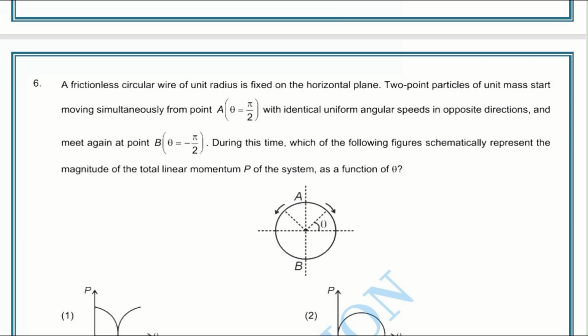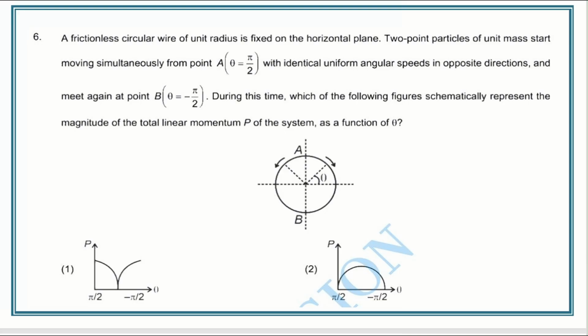A frictionless circular wire of unit radius is fixed on the horizontal plane. Two point particles of unit masses, that means m equal to 1, start moving simultaneously from A, that is theta equal to pi by 2, with identical uniform angular speeds in opposite directions.